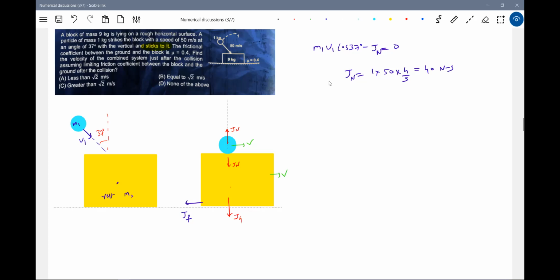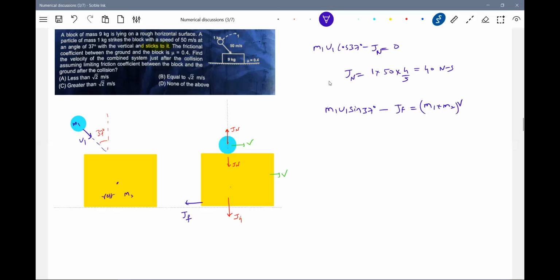I think there's a thing a student has to really analyze here. See now, what is the net thing? This will act immediately. The moment it collides, JN will come with it. And because of this m1 u1 sine 37, this block will try to move, and the impulsive friction will act here. So the equation will be m1 u1 sine 37 minus JF should be equal to (m1 plus m2) into V.